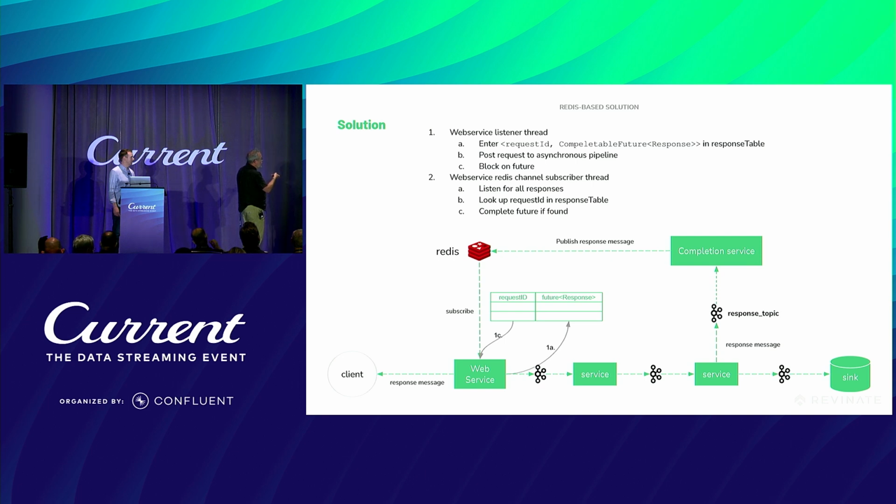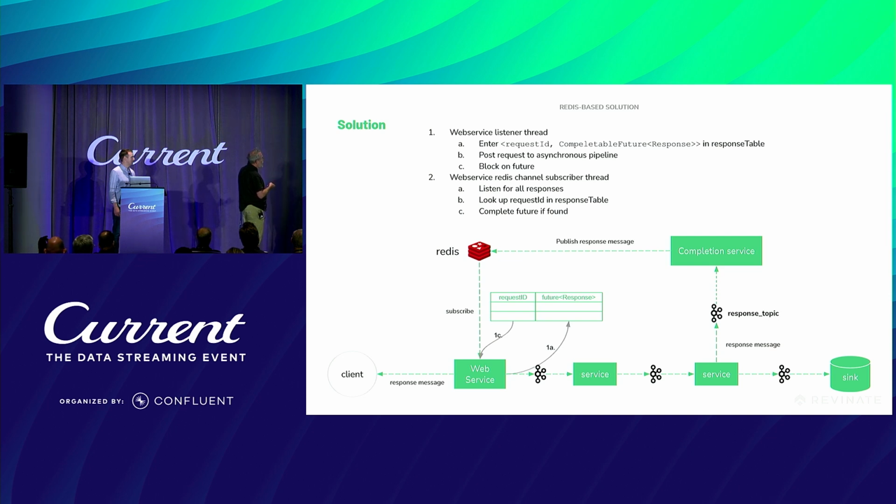It's going to enter with the key, the request ID, and it's going to create a completable future for the response. Once it's created that entry in the table, it can post the message to Kafka. Then it can come back and block on this future. Meanwhile, the request goes through the pipeline, and eventually we generate a response and put it in here. We've introduced a new completion service whose only job is to read all the responses and to publish them into a Redis channel.